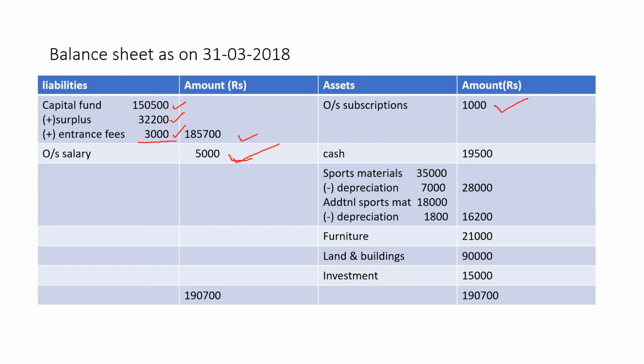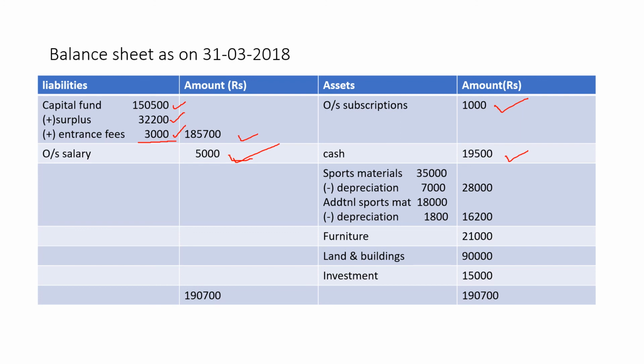Then cash. Cash amount you get from the receipts and payments account. On the payment side, the last item, that is the closing balance, 19,500. Then record all the other items. Then look at the opening balance sheet asset side, cash in hand is recorded.